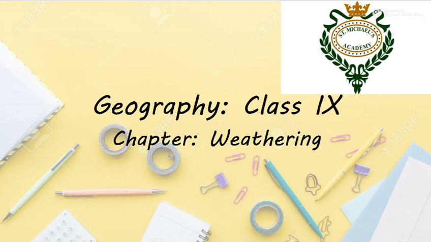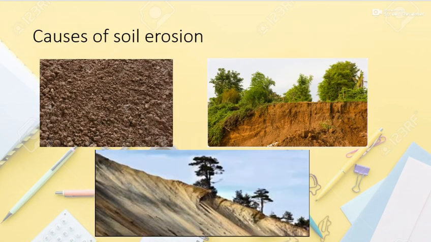This is the geography class for class 9, and we were doing chapter 5 of your book, which is weathering, and today we'll continue with it. In the last class we had studied soil erosion, which is the displacement of the upper layer of soil, a form of soil degradation, caused by various activities. This activity can be caused by water, ice, snow, air, or even plants, and of course, animals and humans.